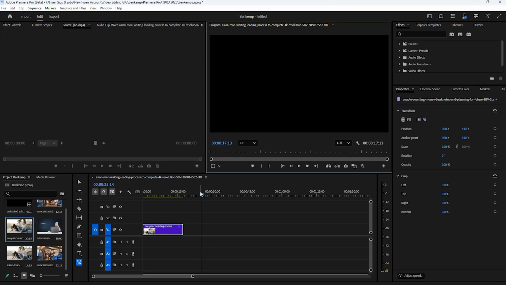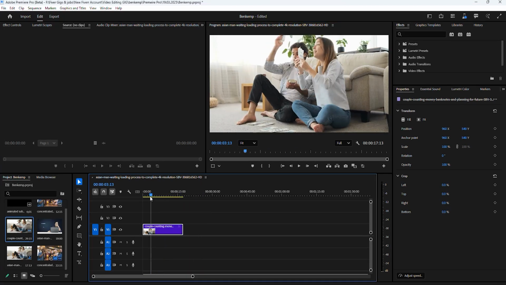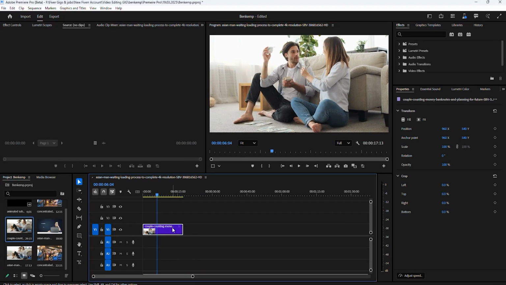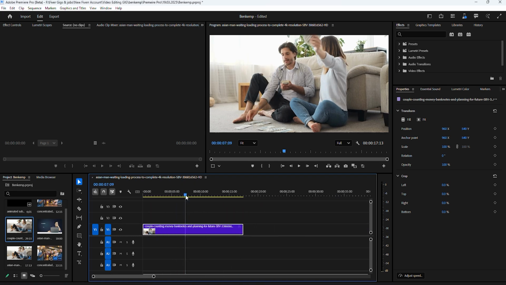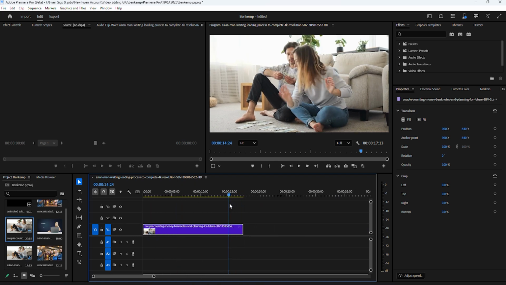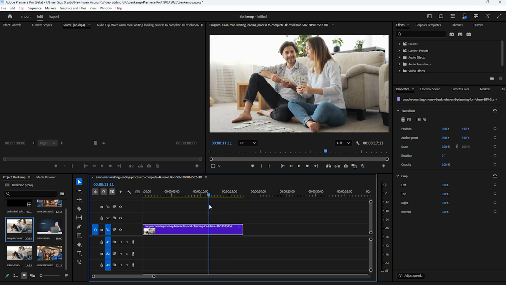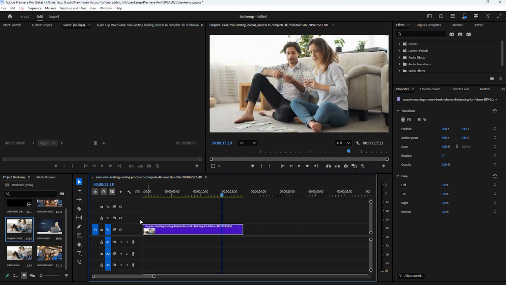Adobe Premiere Pro 2025 introduces an exciting new AI-powered feature, Generative Extend. This tool allows you to seamlessly create extra frames for your video and audio clips. In this video, we'll show you how to use Generative Extend to enhance your editing workflow.